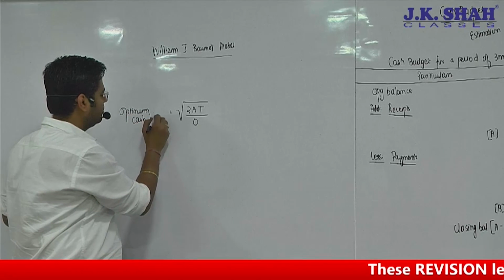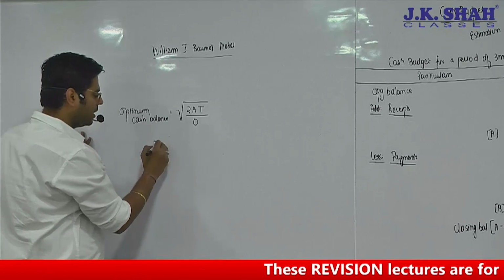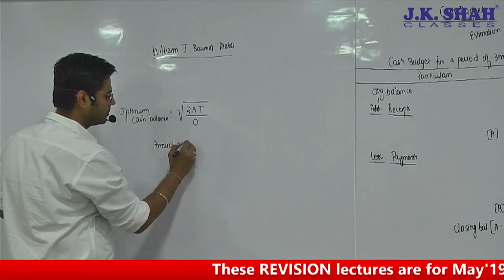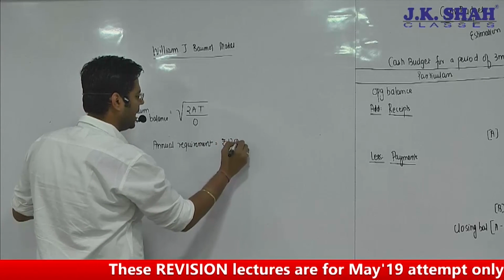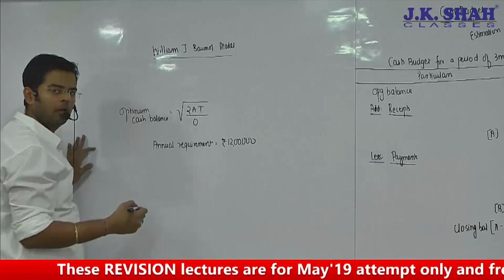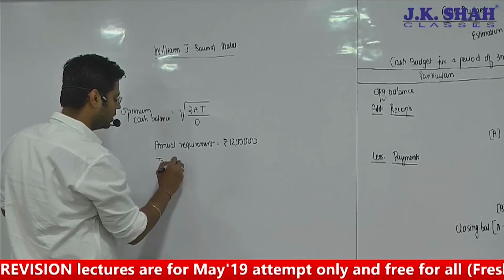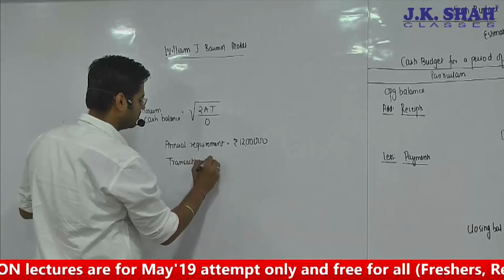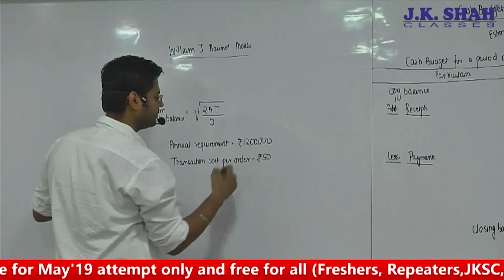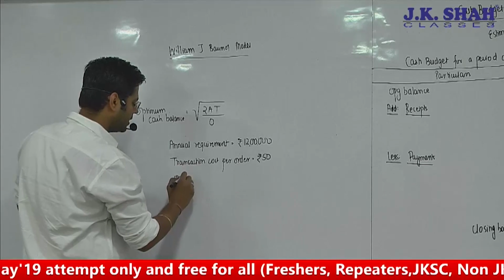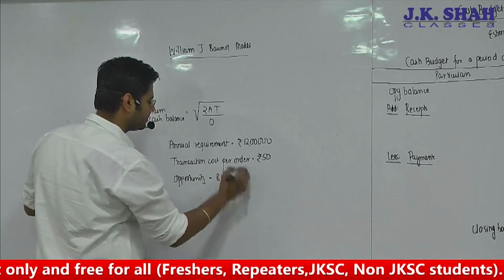Optimum cash balance as per William J. Baumol model. Let's assume it this way. Suppose my annual requirement of cash is rupees 12 lakh, and the transaction cost, I would say, per order is, say, rupees 50, and the opportunity cost, that is the interest rate, is, say, 8% per annum.